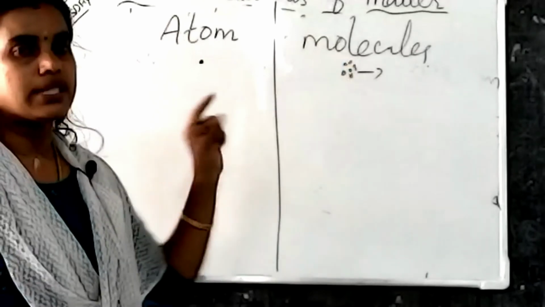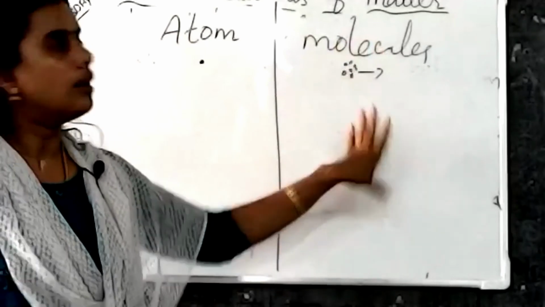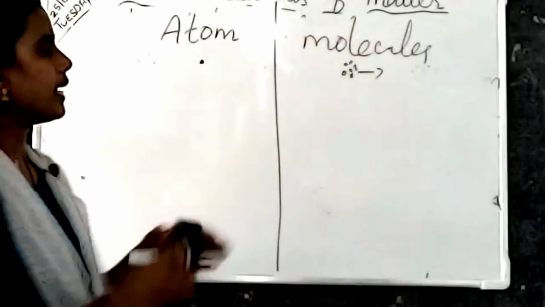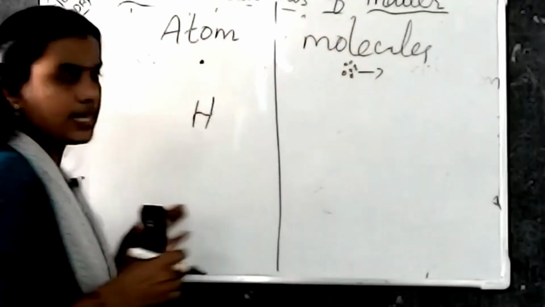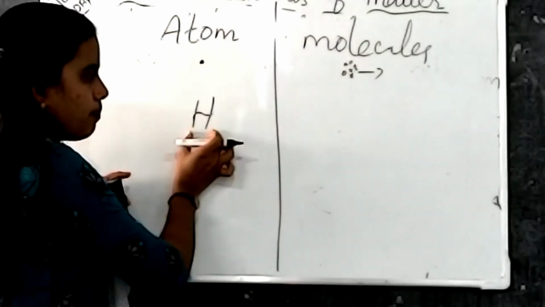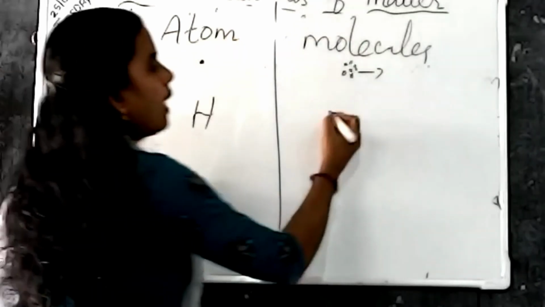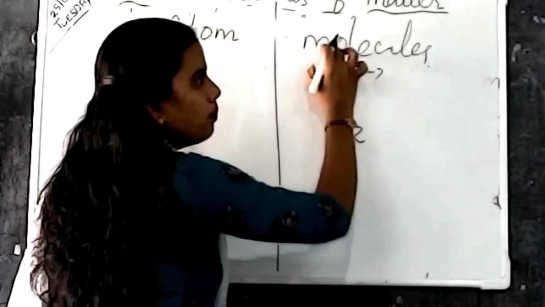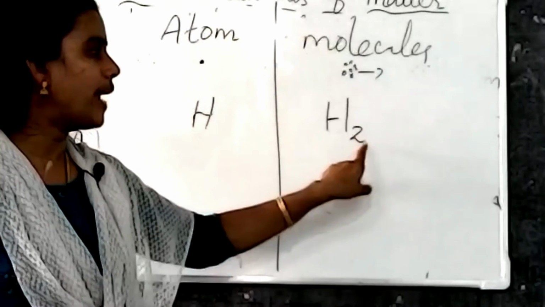Okay. So atom is the smallest one. Molecules also the smallest particle. But group of atoms are known as molecules. Okay. So here I am writing H. What is meant by H? H is the symbol for hydrogen. So here H represents hydrogen atom. Like this, H2 represents hydrogen molecule because a molecule consists of a base number.